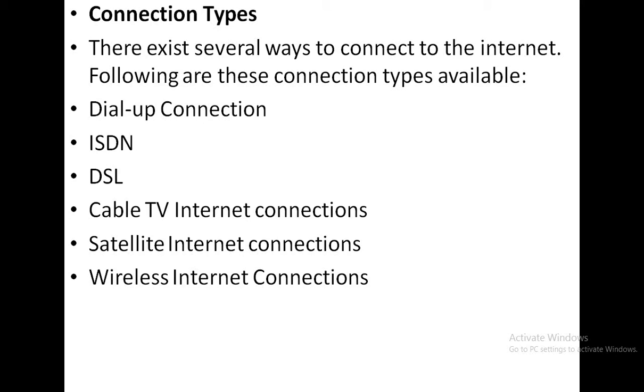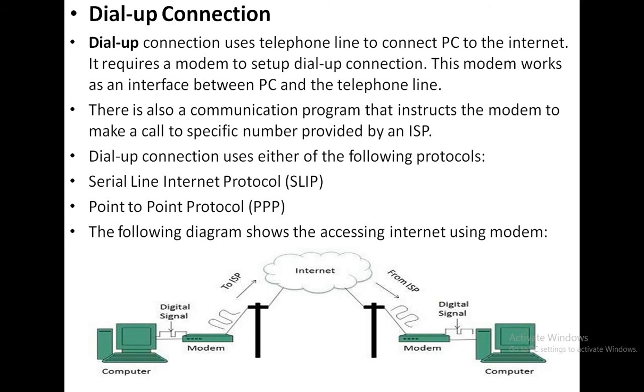Among all, some are given below: dial-up connection, ISDN connection, DSL connection, cable TV internet connections, satellite internet connections, and wireless internet connections. Okay, we will discuss one by one. First, we will go through the dial-up connection.